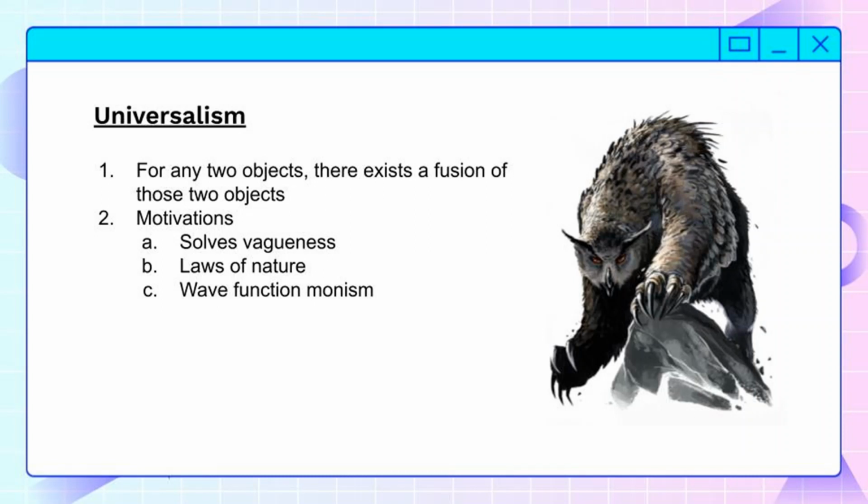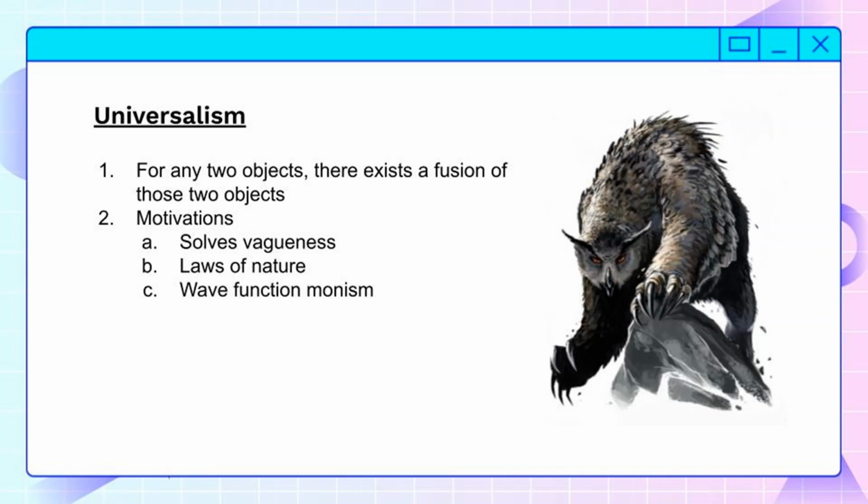The next is the laws of nature. Every part of the material world seems to follow these same set of rules. This kind of implies, or at least the universalist would say that it implies, that there's some force holding all of these parts in place. They're all following the same patterns, and they think that this implies that they're all part of the same whole.